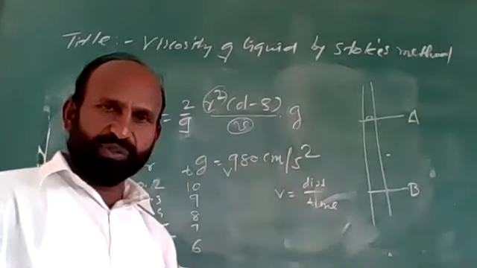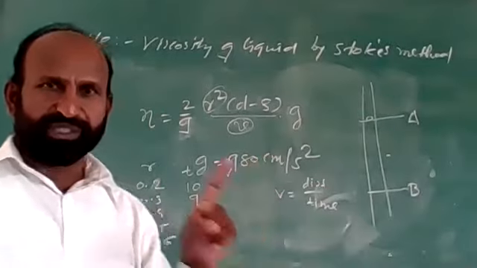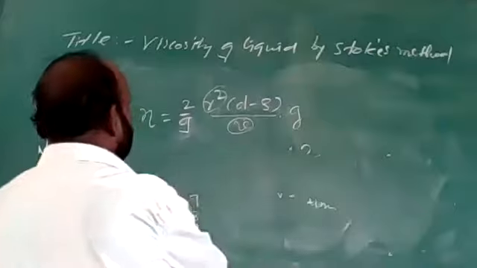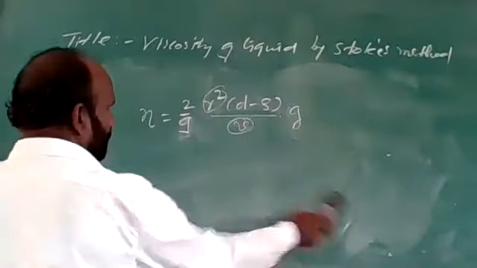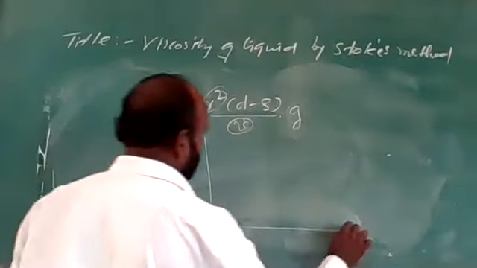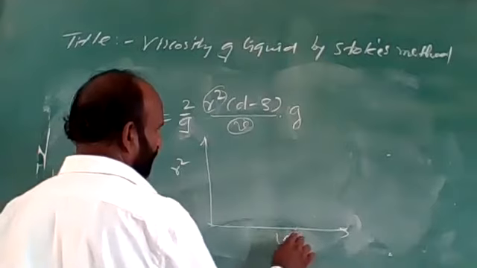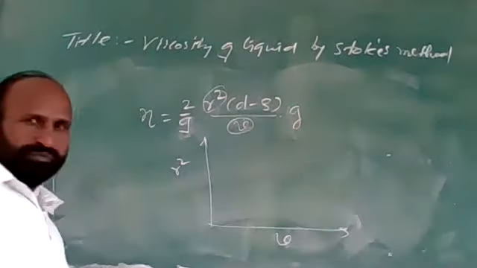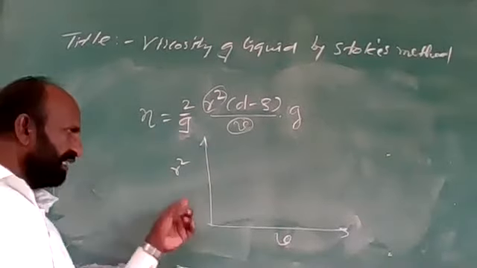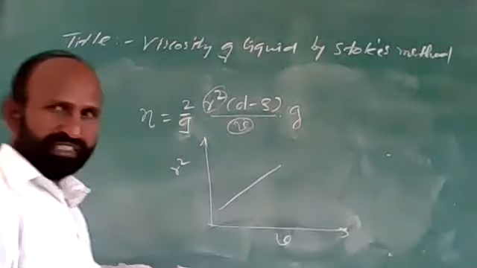And by using that slope, we can find its coefficient of viscosity. Means if we take r square, and here terminal velocity, as the radius increases, velocity also increases. We will get a graph like this.